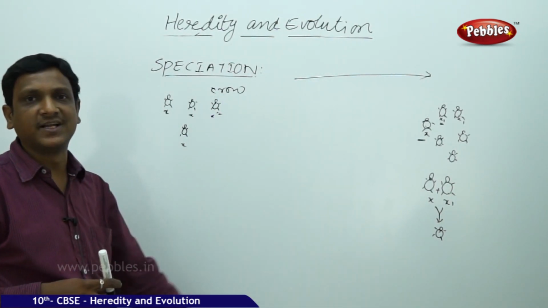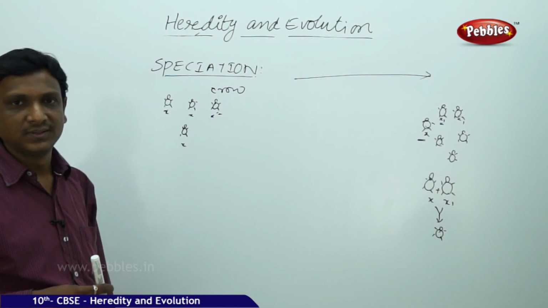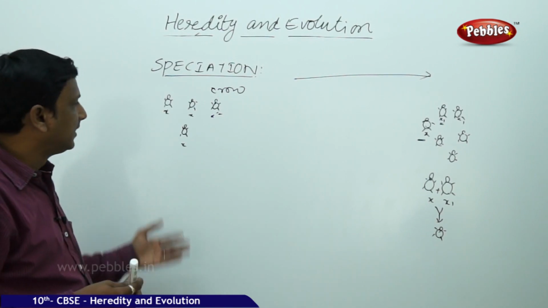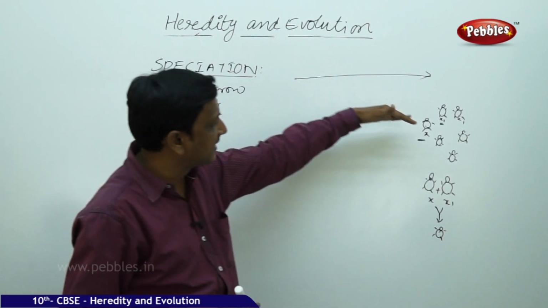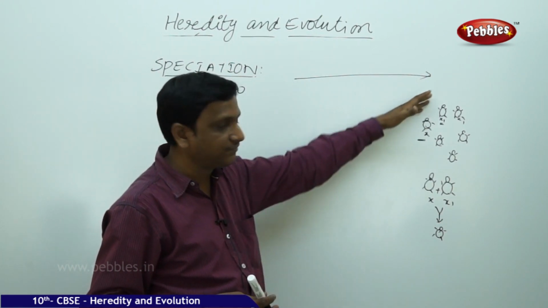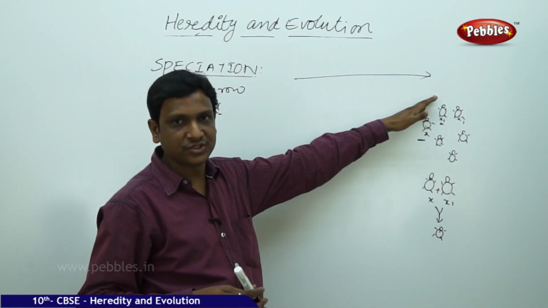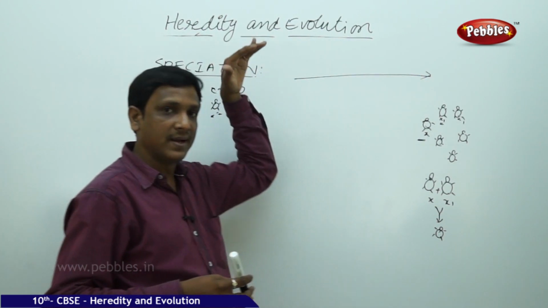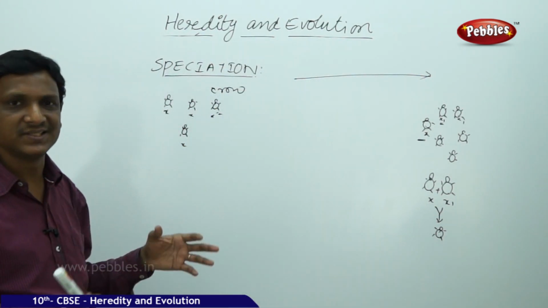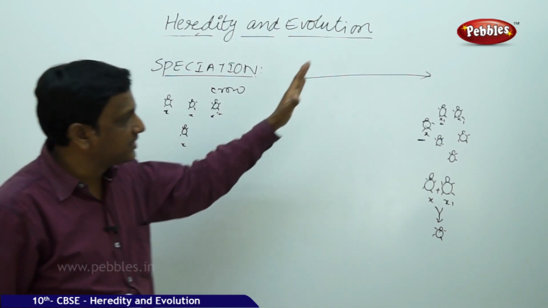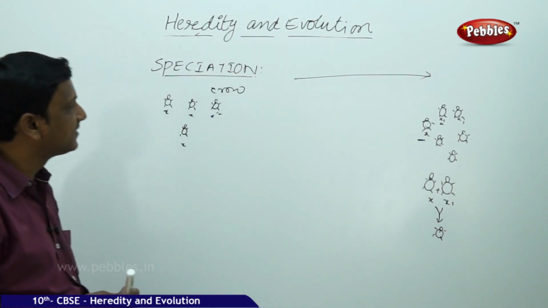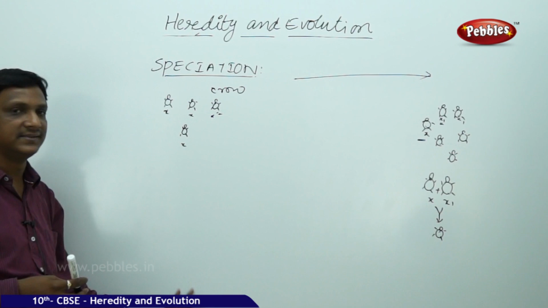After a number of generations, in the earlier stage when it was taken there was a possibility of reproduction between these two. But after a number of generations, so many variations happen. The variations that take place in the X1 group are different from the variations that take place in the X group.